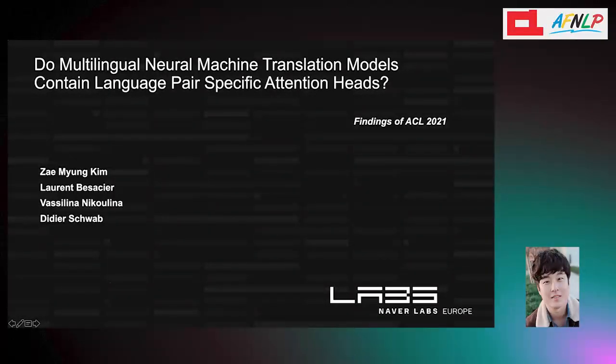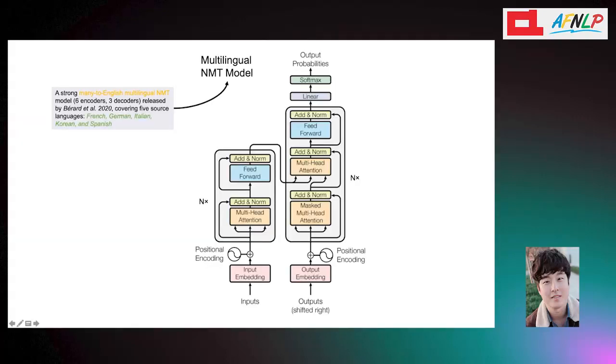In this study, we investigate whether or not a multilingual NMT model contains attention heads that are language pair specific. Our multilingual model closely follows the architecture of the standard transformer big model and is able to translate 5 source languages into English. We focus on the attention head patterns of the encoder self-attention and the encoder-decoder cross-attention.